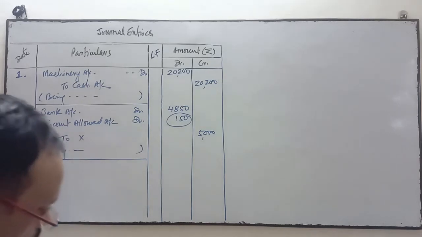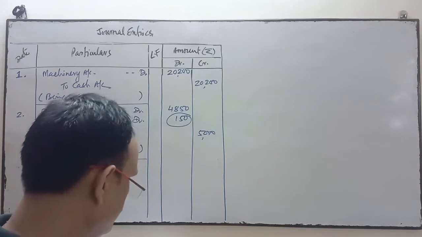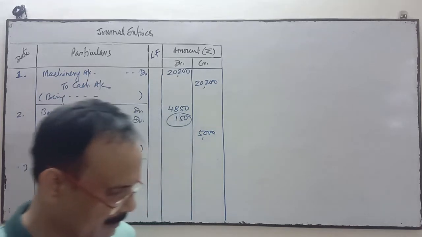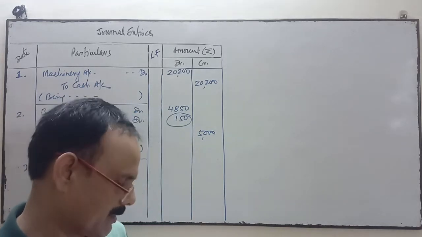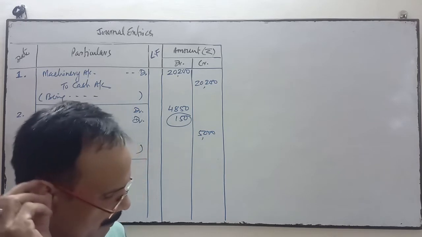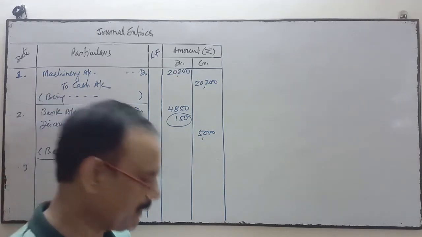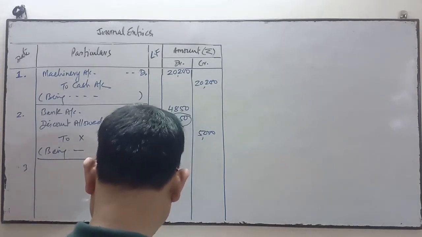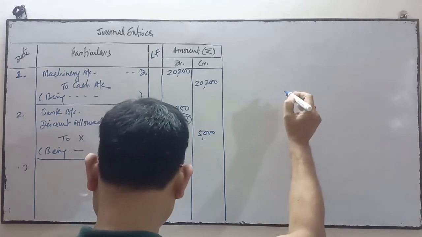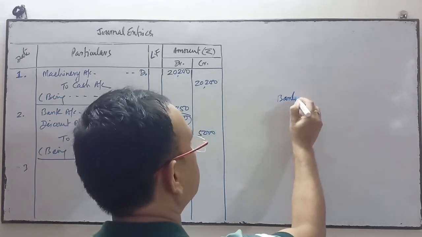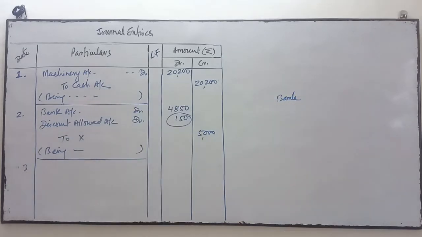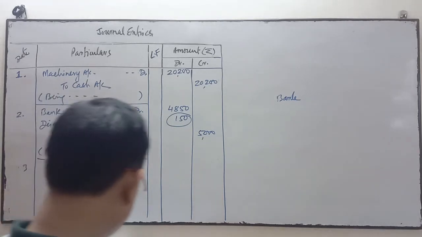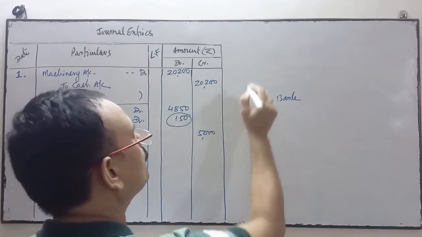Transaction number 3 is a check received by check, a first and final payment of 60 paise in a rupee from Y, who owed us rupees 10,000. Okay, so 60 paise in a rupee, received a check. So bank account debit, assuming that the check is deposited into the bank.